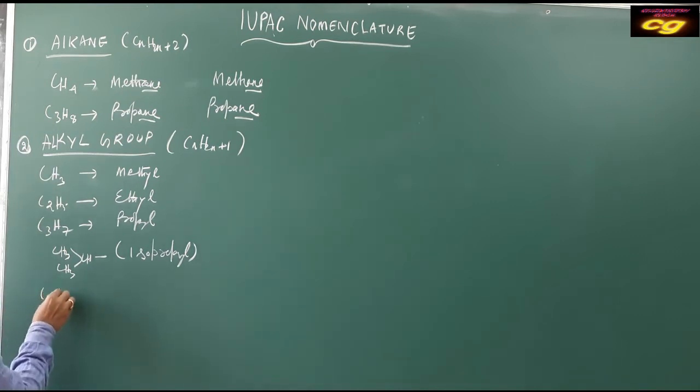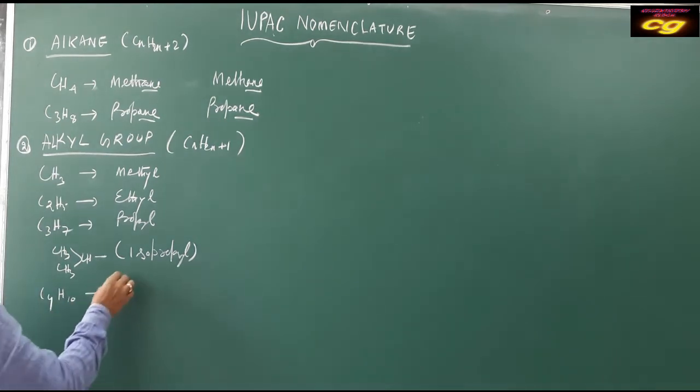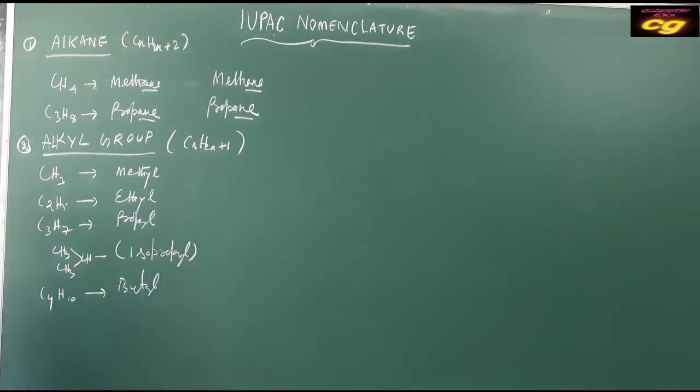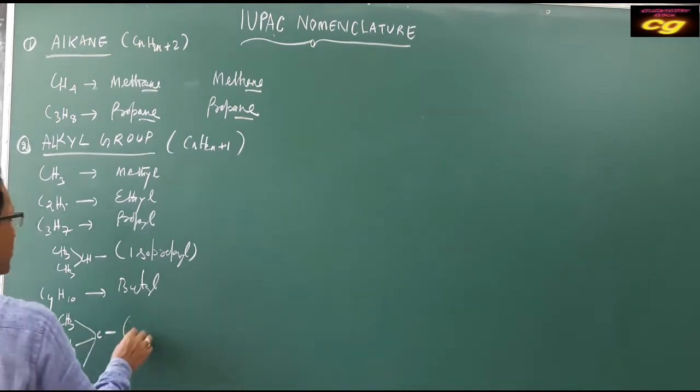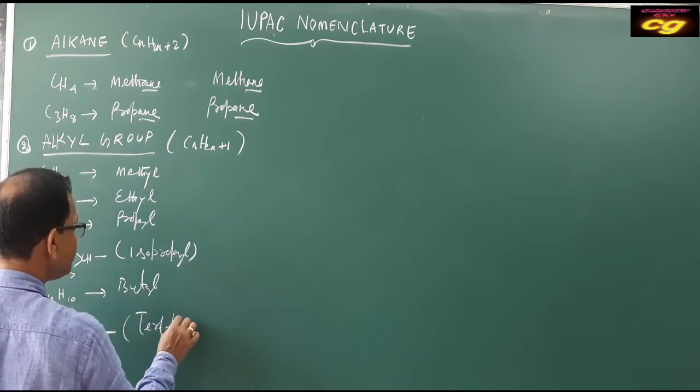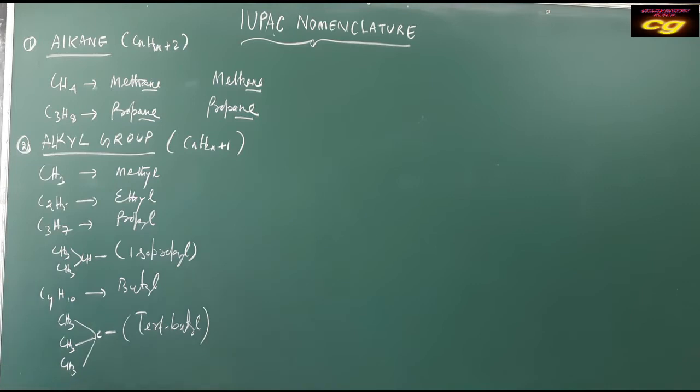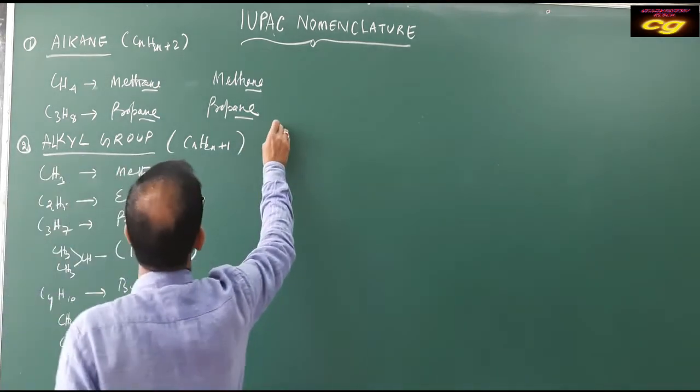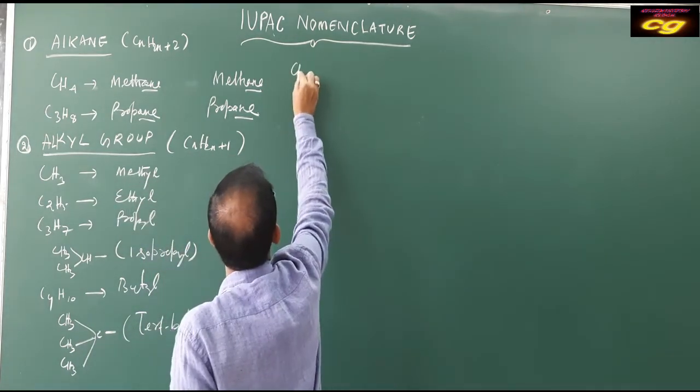Then C4H9, this is called butyl. But butyl can be written in this way, CH3, like this. This group is called tertiary butyl because it is branching. The other is a straight chain, and this is branching. The straight chain is also called n-butyl or normal butyl. So n-propyl, isopropyl, tertiary butyl. Okay? It can also be written like this.